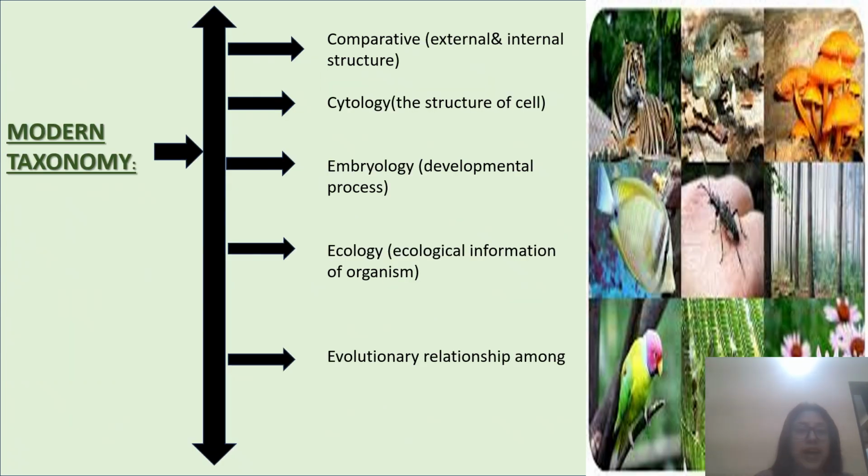Next, modern taxonomy consists of five branches. The first is comparative, based on external and internal structures. Next, based on cytology, that is the structure of the cell, and based on embryology, that is the developmental process. And next is based on ecology, that is ecological information of the organism, and based on evolutionary relationship among organisms.